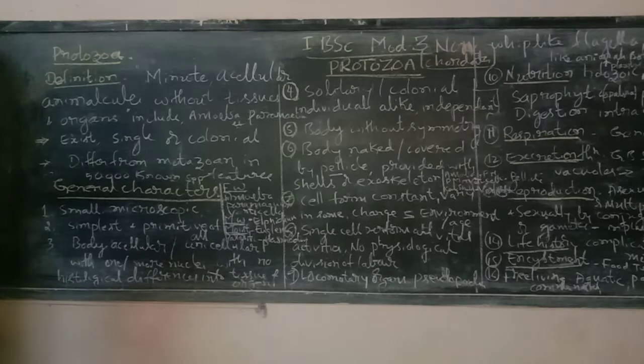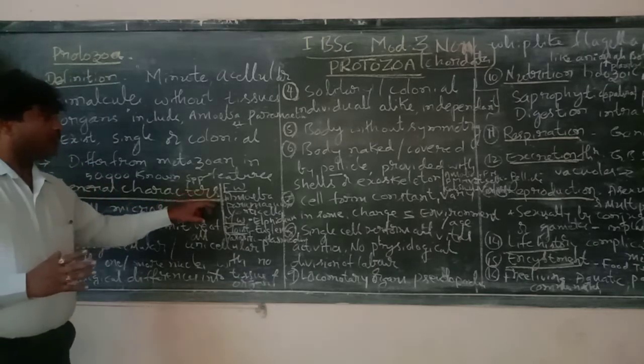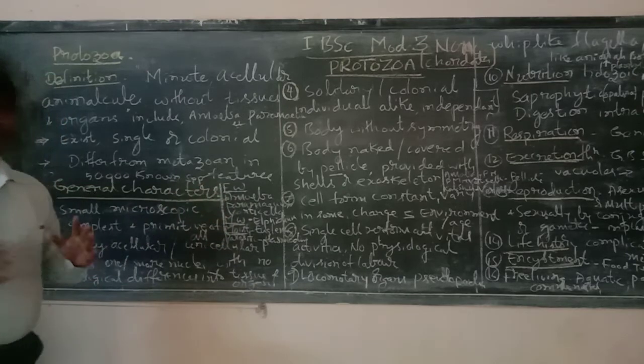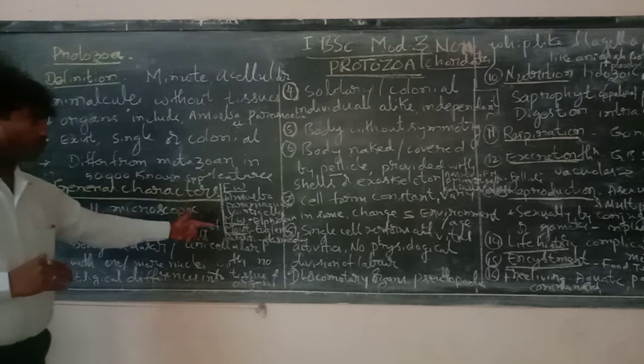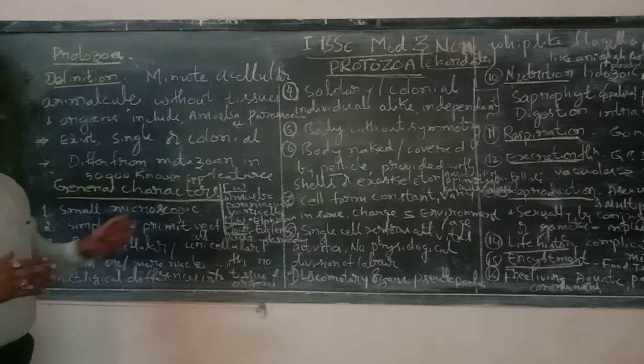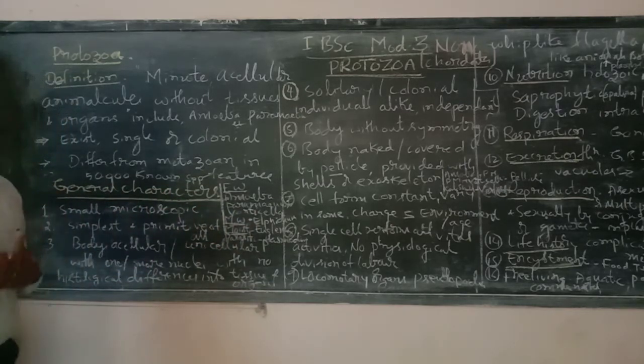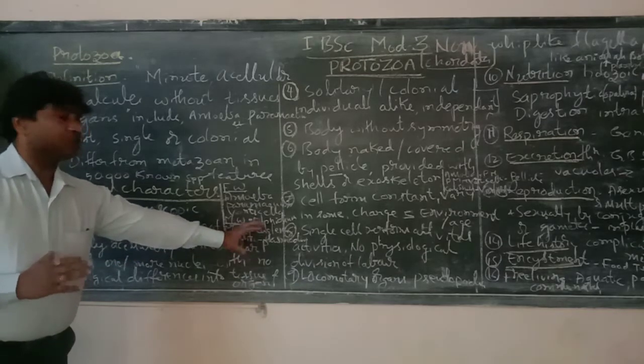Now we come to the general characters of phylum Protozoa. First, we should know the habitat. Habitat means the place where they live, the living place of life forms. Some of the protozoans live in freshwater, like amoeba, paramecium, vorticella. Whereas some life forms like Elphidium live in marine water, meaning seas and oceans. And some protozoans live in moisture, like Euglena.